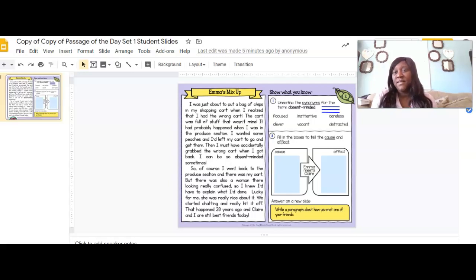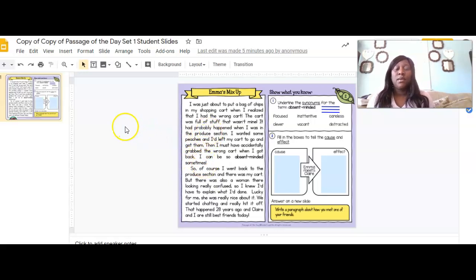Hi friends, this is Miss Jones and I wanted to show you all how to make a copy of a passage so that you can have your own page and fill in your own information. So what we have is the assignment for today, Emma's Mix-Up.